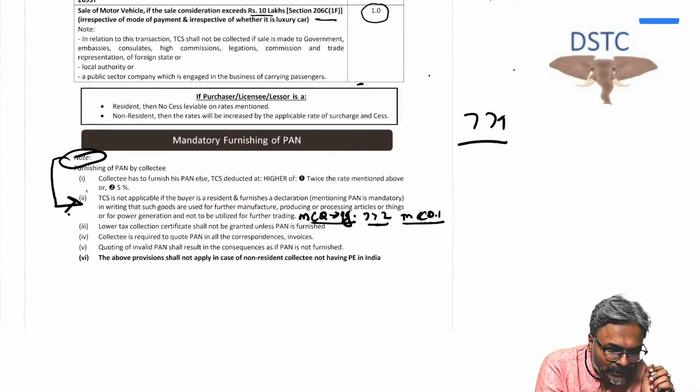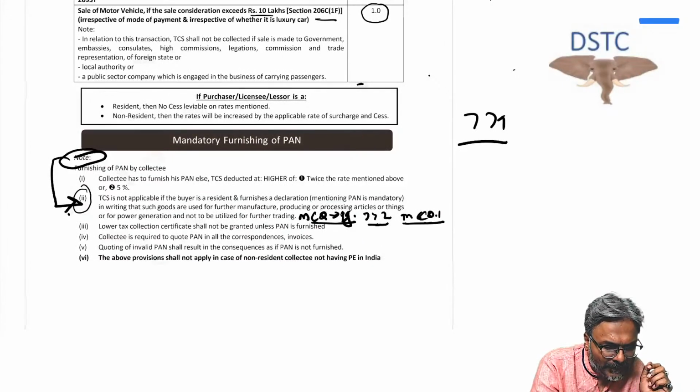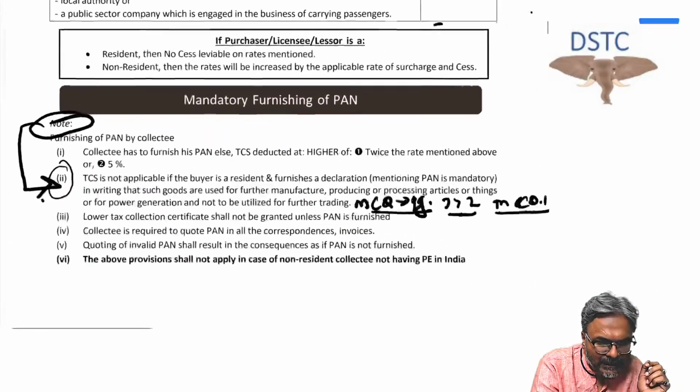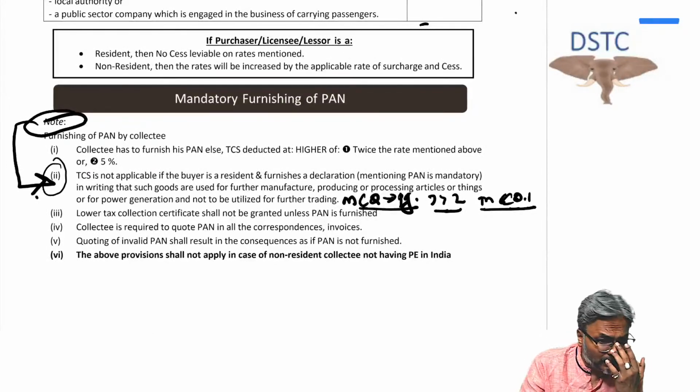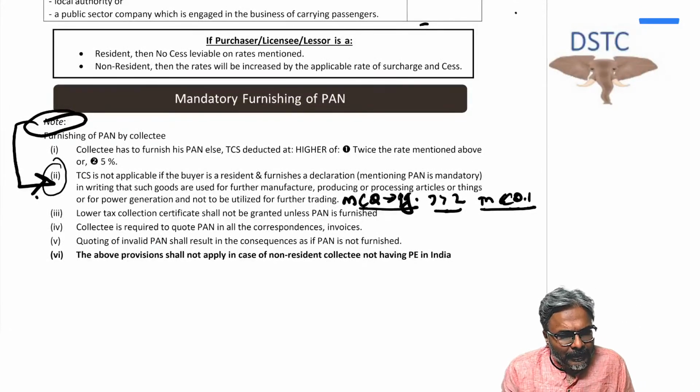Now, students, this is also targeted in the November 23 attempt RTP.